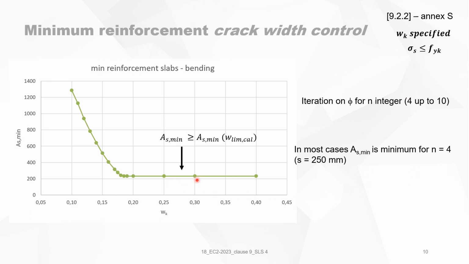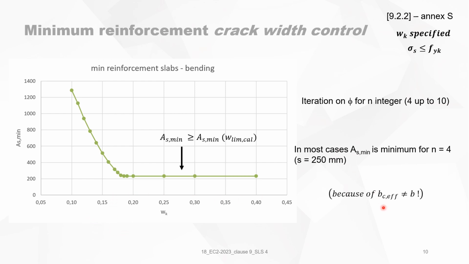Now, when you see all those calculated cases, in most cases As,min is minimum for n equals 4. In most cases, not all of them, but in most cases. So this is also something to remember. For n is 4, the required minimum reinforcement is the best.